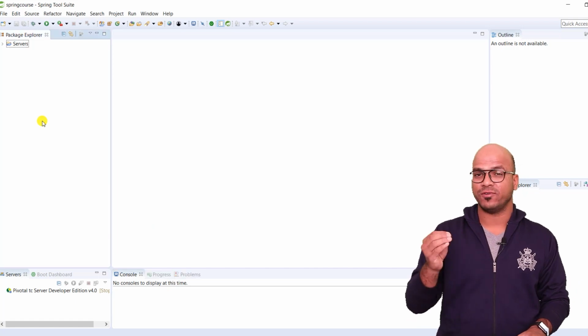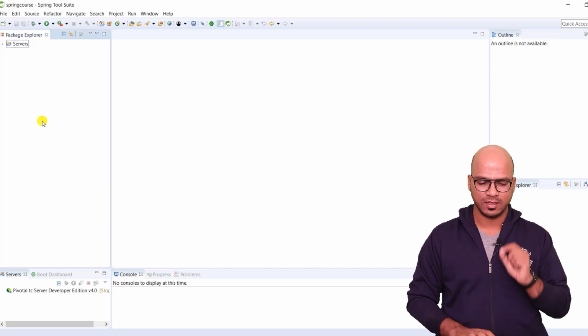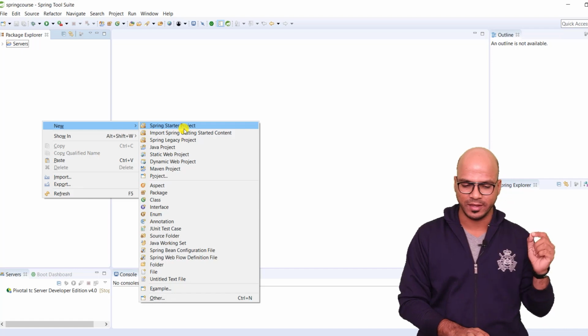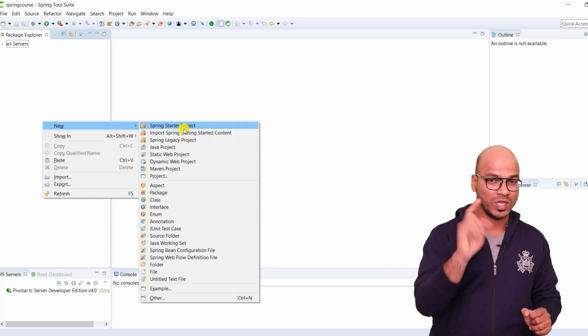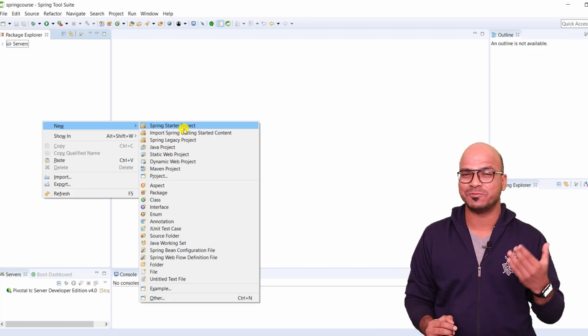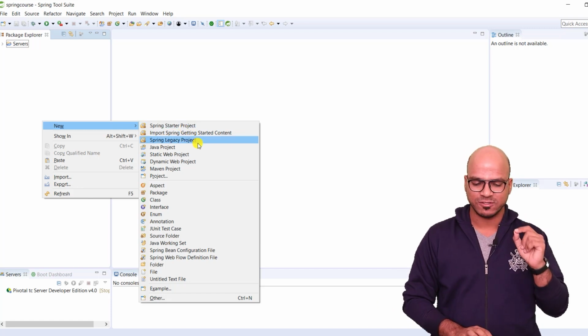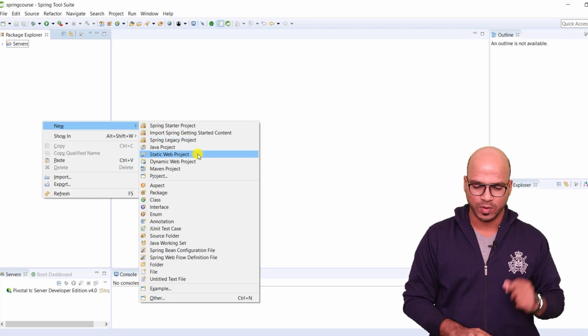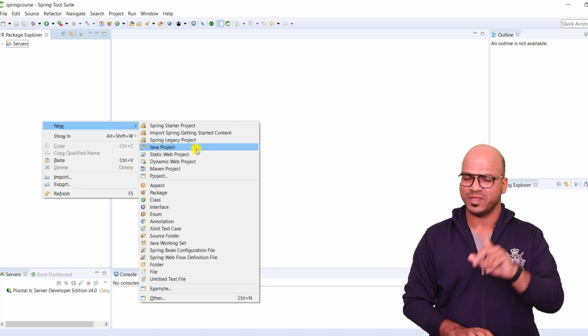Now let me create my first project. Now if you can see, we can create multiple types of projects here. We can create a Spring startup project, which we are not going to see now. That's a surprise. We'll see how we can make Spring easy. The second thing is we have Spring Legacy project. We'll not do that now. We can create a Java project, but there is one issue with this.